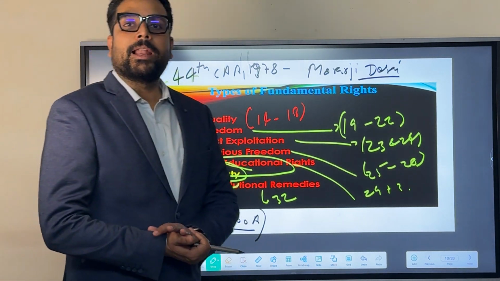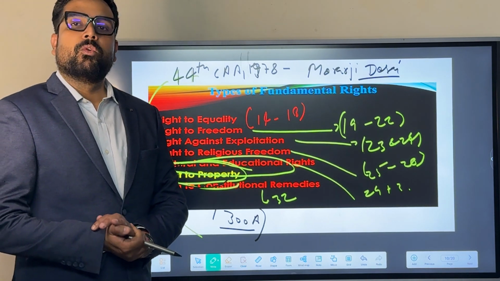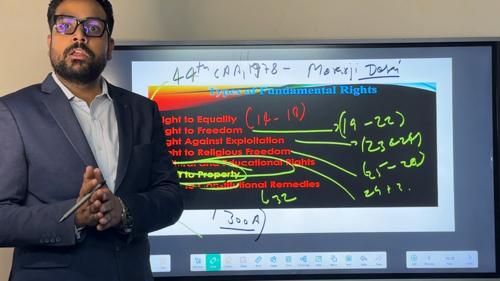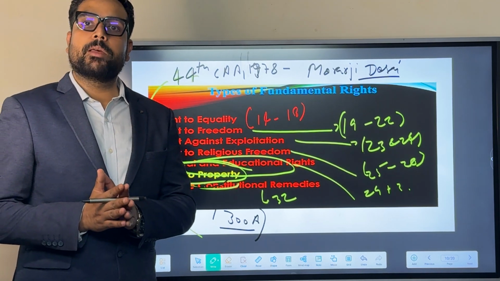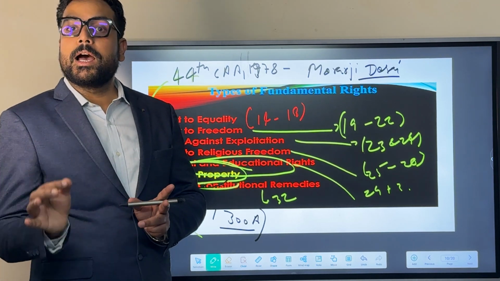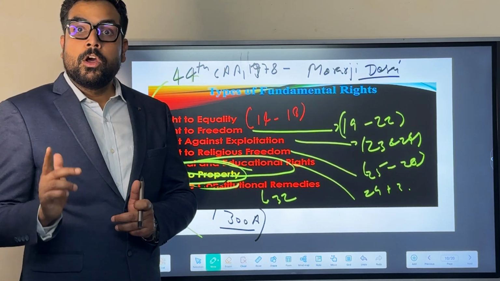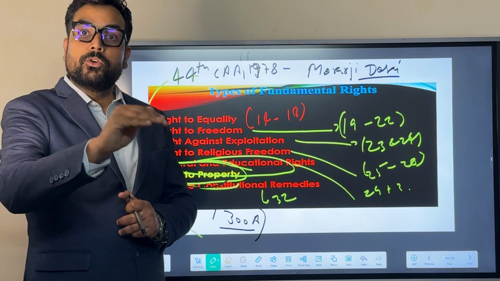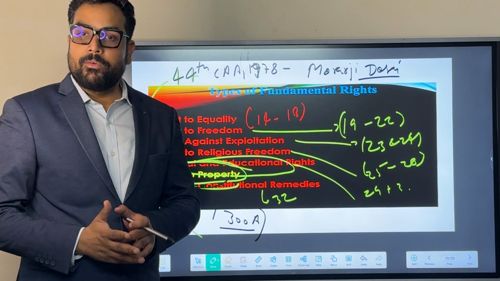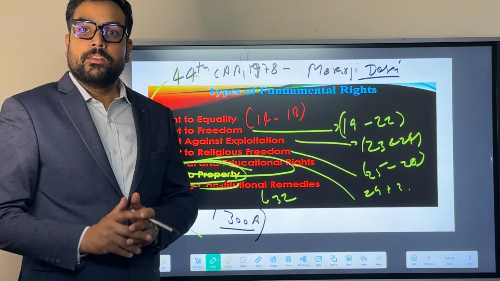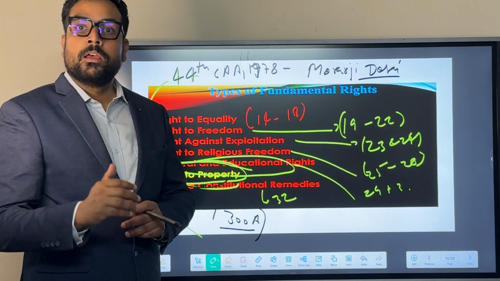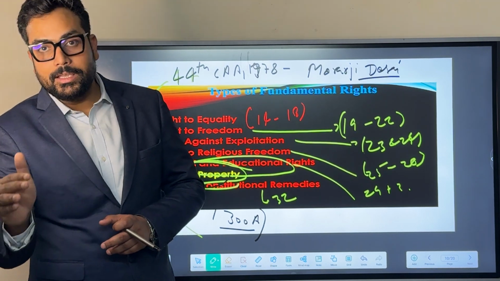Last but not the least, right to constitutional remedies. What does that mean? Constitutional remedies means in case of violation or infringement of the fundamental rights of an individual, one can go to the Supreme Court or the High Court in order to restore or address the violation of those fundamental rights. There are some certain writs, some tools provided so that they can be utilized by the judiciary in order to provide certain privileges to the individual living in India.